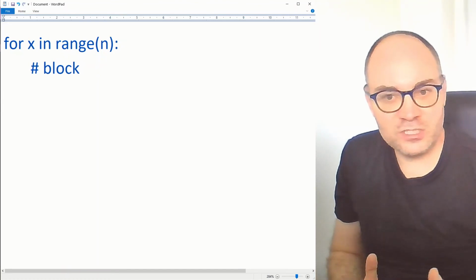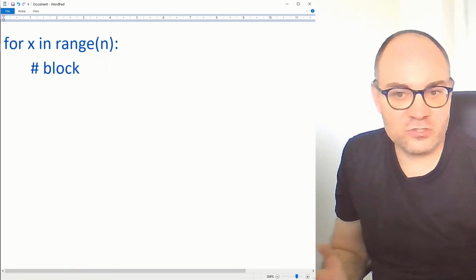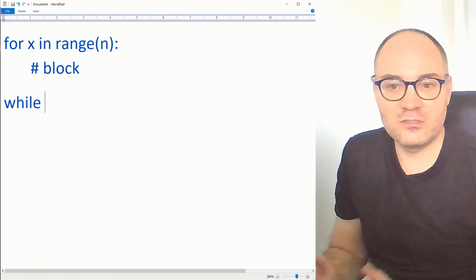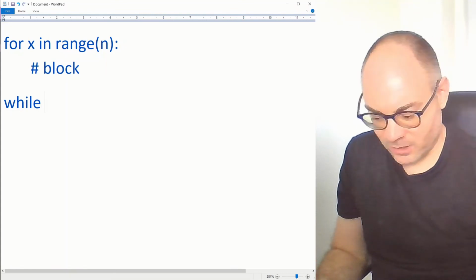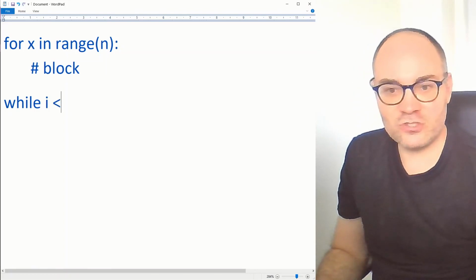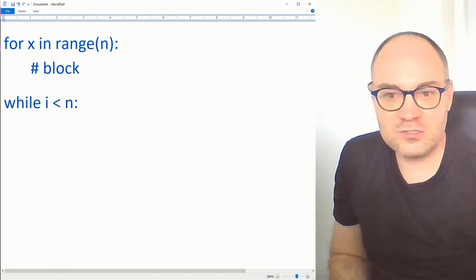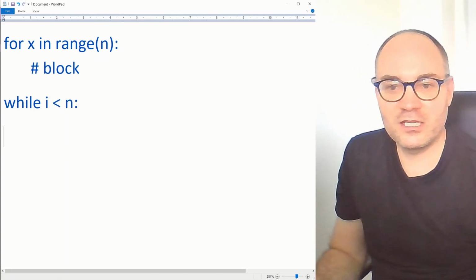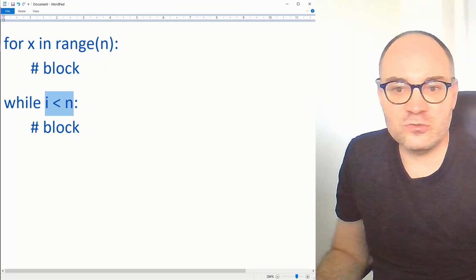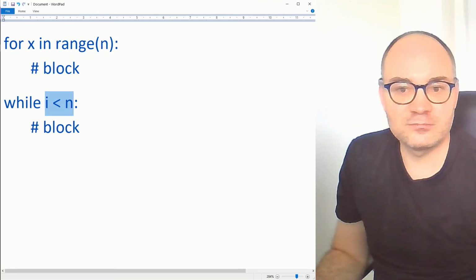Sometimes it's not known in advance how many repetitions we want to do of a code block, in which case we use the while command. The while command is typed as follows. It expects a condition that can be checked, like something like this. And again, we have an indented block that will be repeated as long as this running condition is true at the beginning of the while loop.